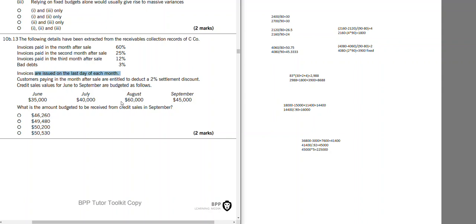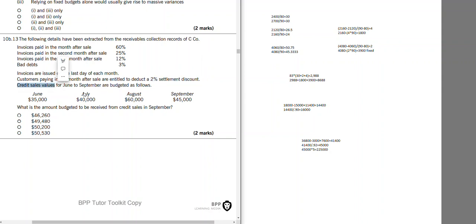It simply means that 35,000 1 month later will be July. Because if these sales were made at the start of June, then they would be collected by the end of June. So it simply means they assume they happen at the end of the month. Customer paying in the month after sales are entitled to 2% settlement discount.